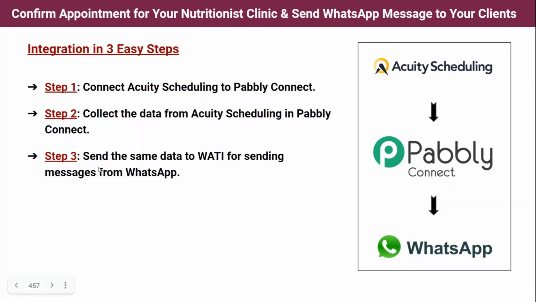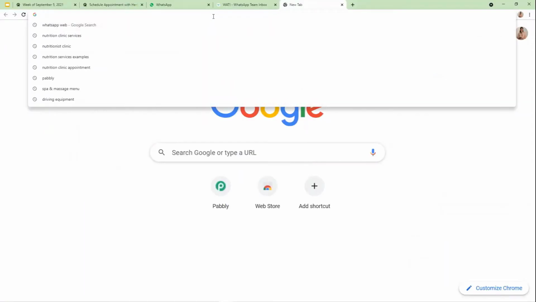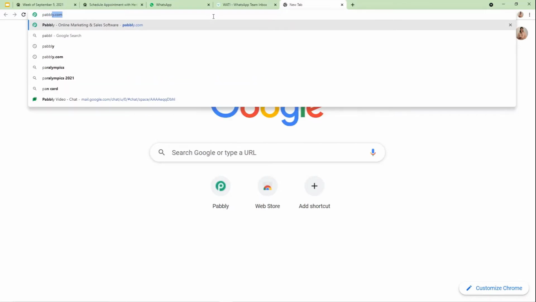In the third step, we need to send the same data. The data which is captured into Pabbly Connect from Acuity Scheduling, we have to transfer into Wati to start sending messages from WhatsApp. Let me show you the complete process on my screen. You need to keep watching the complete video so that you get the idea of how the process is going to work. Okay guys, to start with the process, first type pabbly.com in your browser.